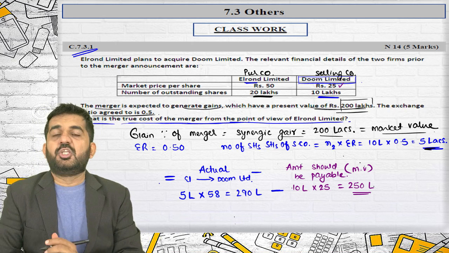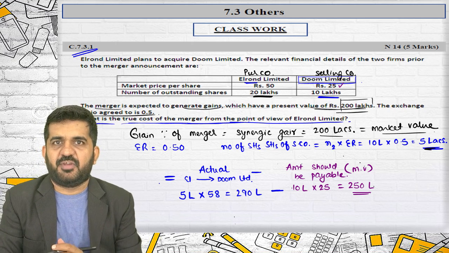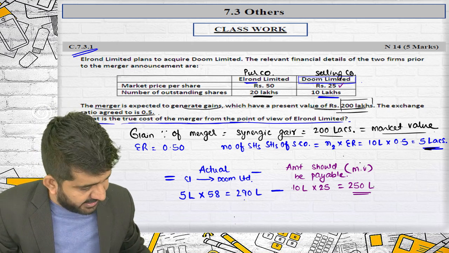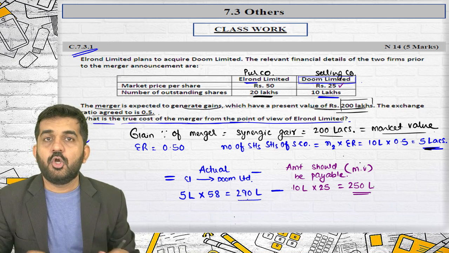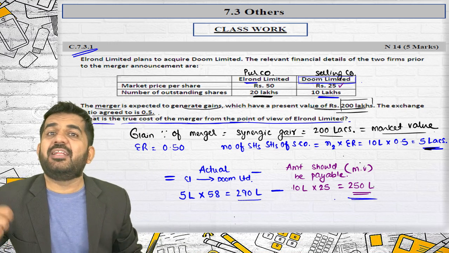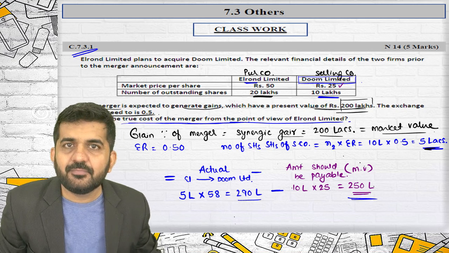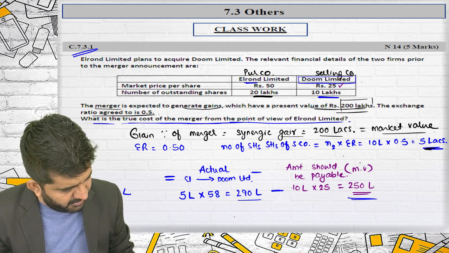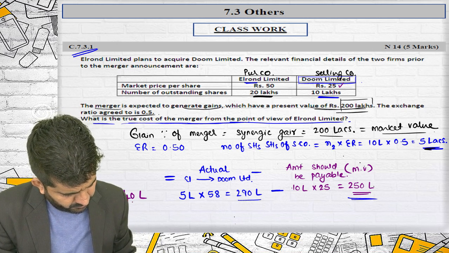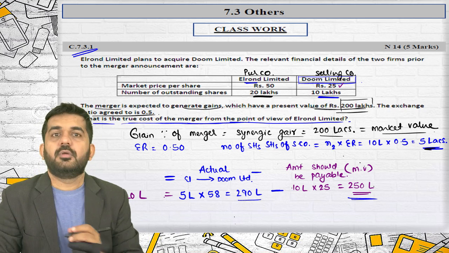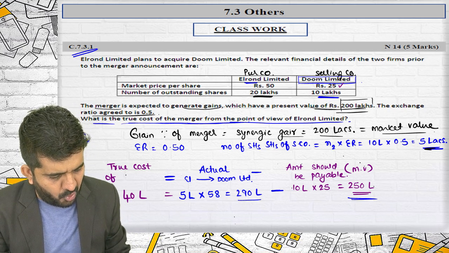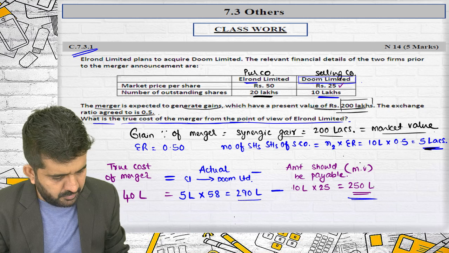Try to concentrate on what we are finding out. What actual worth are we giving to the shareholders of the selling company? 290 lakhs. What is payable to them if we consider only their market value? It is 250 lakhs. How much more are we paying? We are paying 40 lakhs more. Then this 40 lakhs is nothing but the true cost of merger.